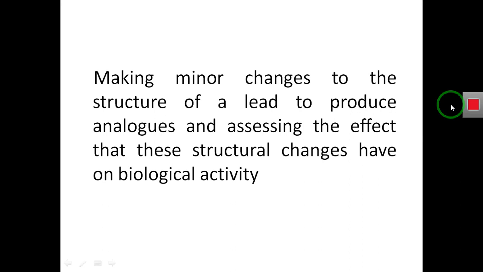So these different biological activity assays tell us about the influence of the changes in the structure of the compound. How do we study the structure activity relationship? We study it by changing the structure of the compound and then performing the activity assay of this changed compound, that is the analog of the lead compound.